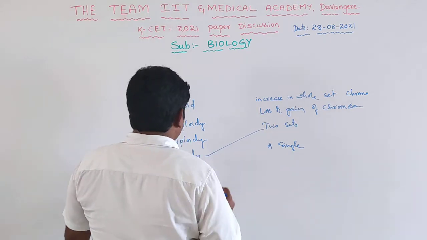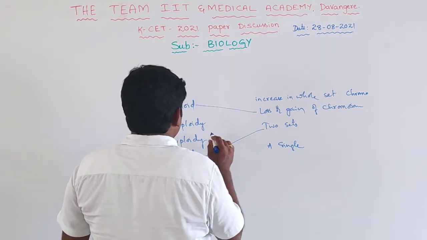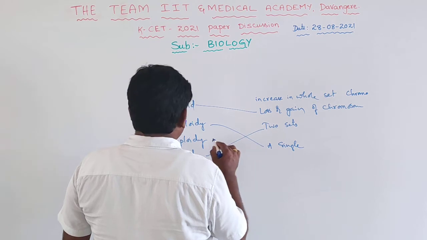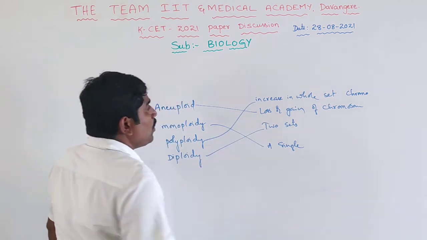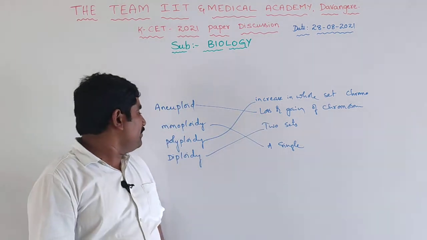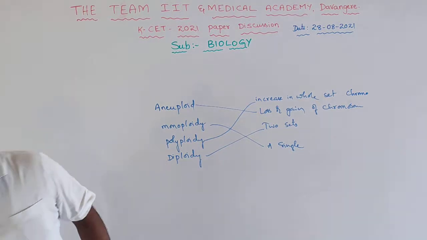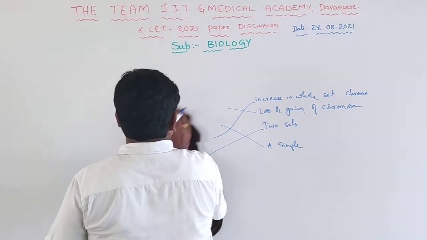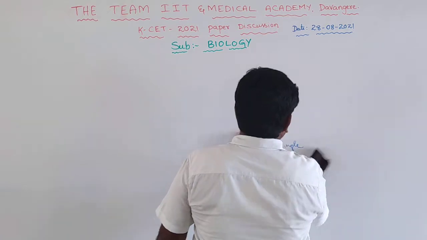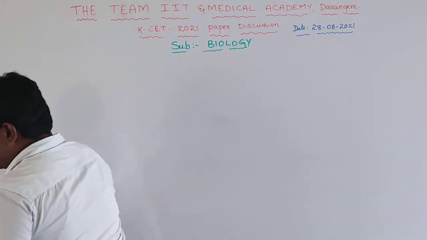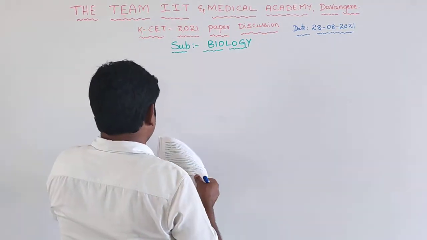Diploidy means two sets of chromosomes, aneuploidy means loss or gain of chromosomes, monoploidy means a single set of chromosomes, and polyploidy means an increase in the whole set of chromosomes. So then next one is, what else?